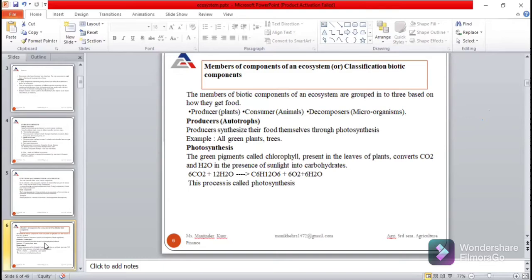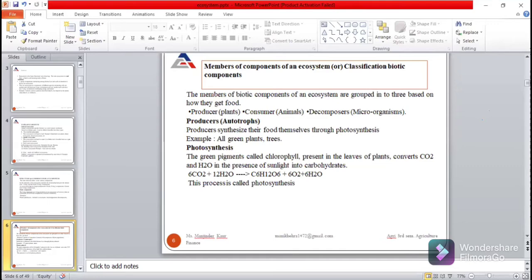Okay. Have you any information about photosynthesis? Photosynthesis means there is a green pigment present in the leaves of a plant called chlorophyll, which converts carbon dioxide and water in the presence of sunlight into essential carbohydrate. So this process is called photosynthesis. Clear?